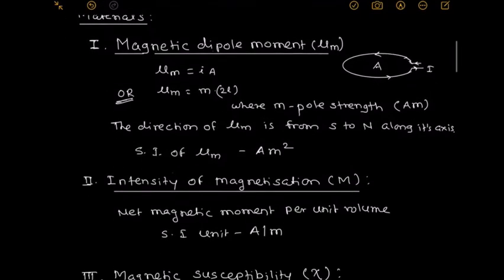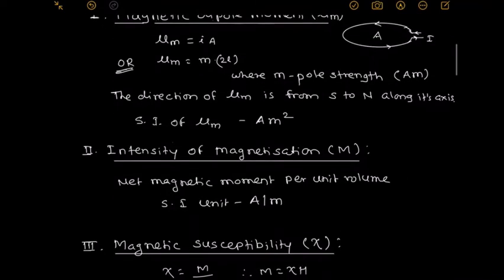The second term is intensity of magnetization. Intensity of magnetization is defined as the net magnetic moment per unit volume. Unit is ampere per meter. Magnetic moment is known, then find its unit, ampere per meter.